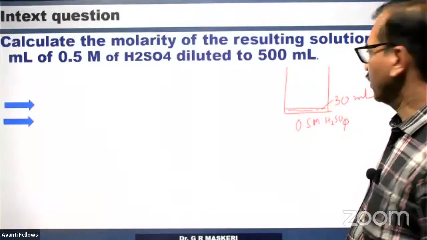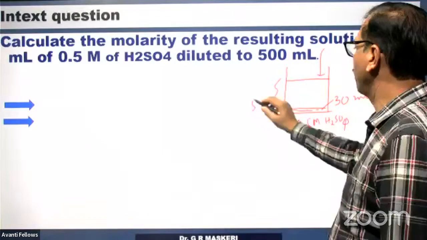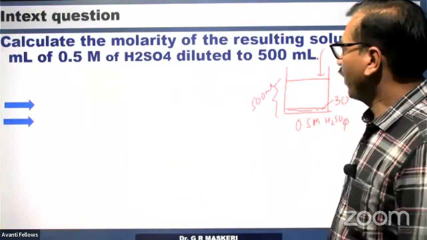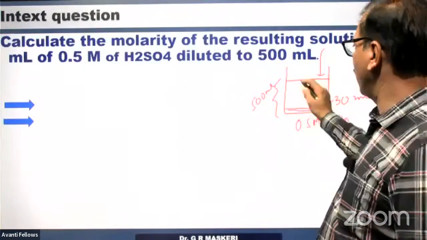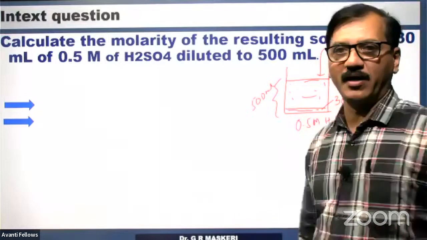If water is added up to 500 ml, it is diluted. Now find out the molarity of the resulting solution.